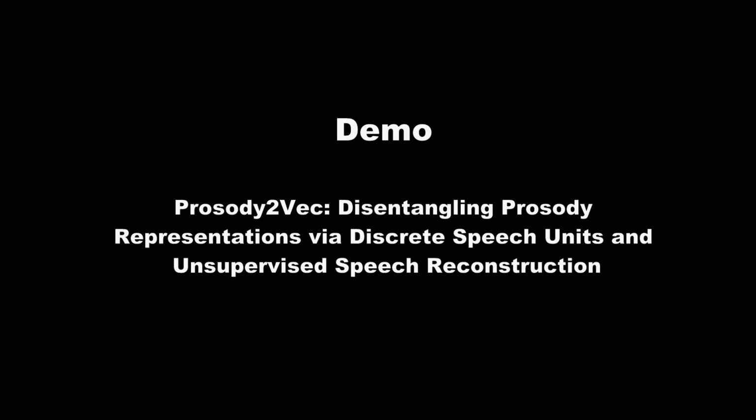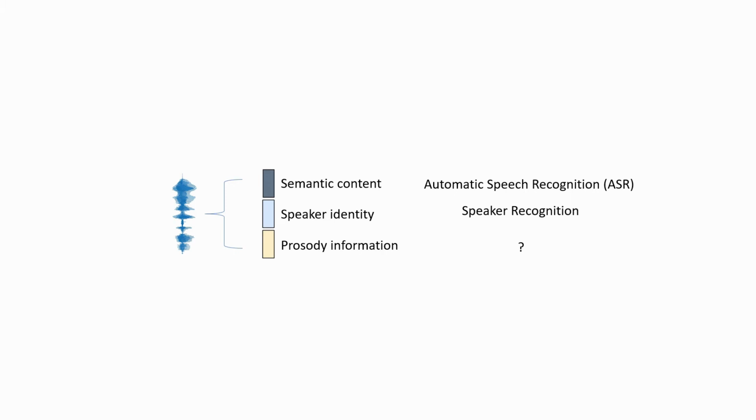Hello everyone, in this video, we will demonstrate our paper, Prosody2vec: Disentangling Prosody Representations via Discrete Speech Units and Unsupervised Speech Reconstruction. Human speech can be characterized by different components, including semantic content, speaker identity and prosodic information. Significant progress has been made in disentangling representations for semantic content and speaker identity, in automatic speech recognition and speaker recognition tasks respectively. However, it is still an open challenging research question to disentangle prosodic information, because of the intrinsic association of different attributes, such as timbre and rhythm.